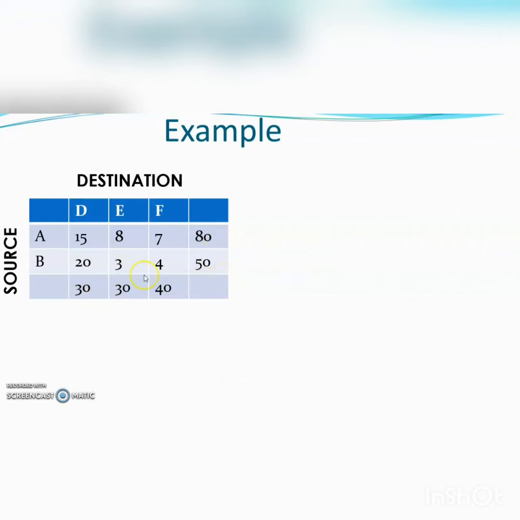And the requirements of the destinations are 30 units, 30 units and 40 units. So the total supply in this case is 80 plus 50, that is 130, and total demand is 30 plus 30 plus 40, that is 100. Here we see that this is an unbalanced problem.